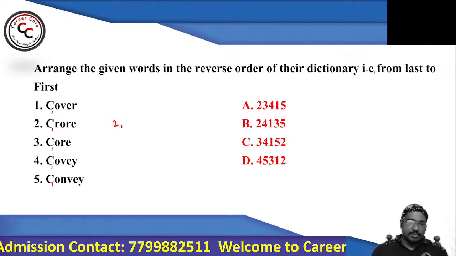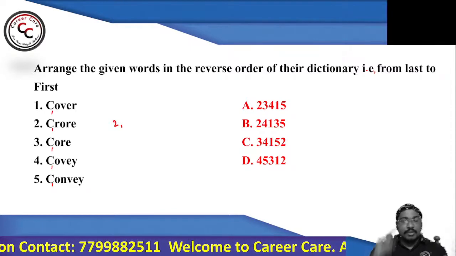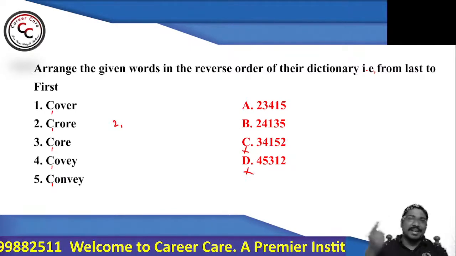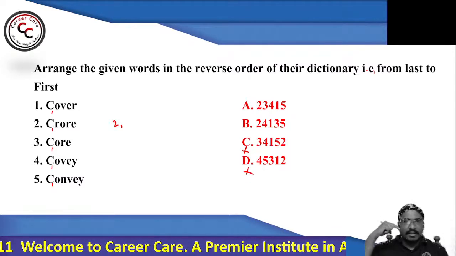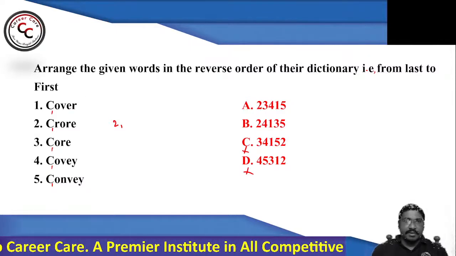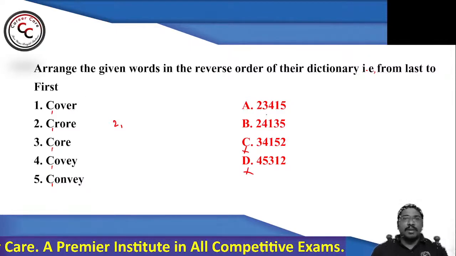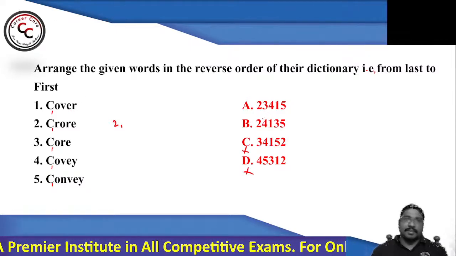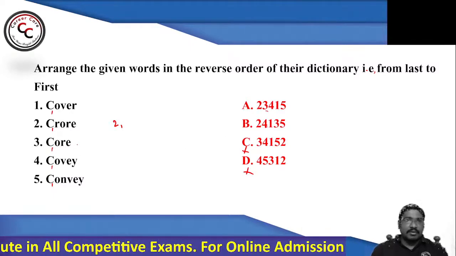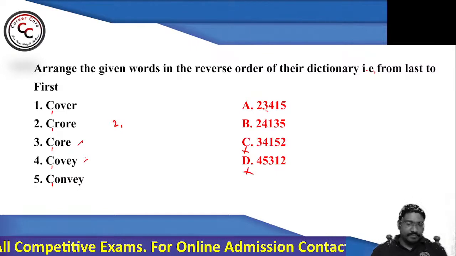That is nothing but 2 will be the first. So go according to the options in which 2 is first. You can ignore C and D and my answer should be A or B. Basically, if you are able to identify the second, then your answer is fine. So it can be 3 or 4. See, 3 is core, 4 is covey.